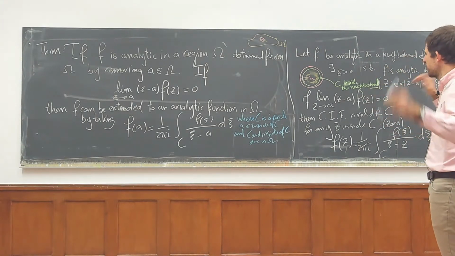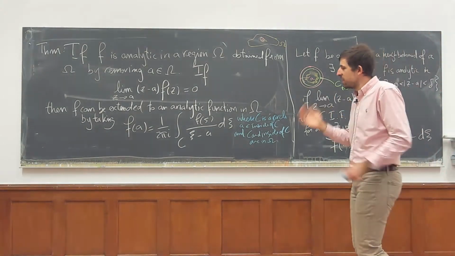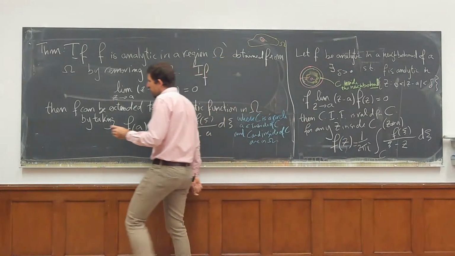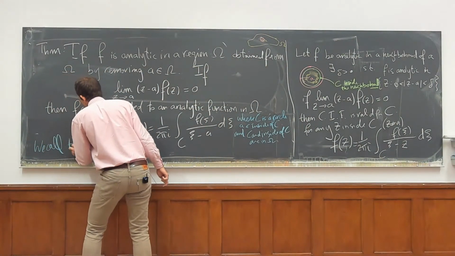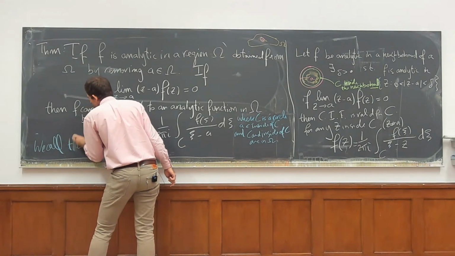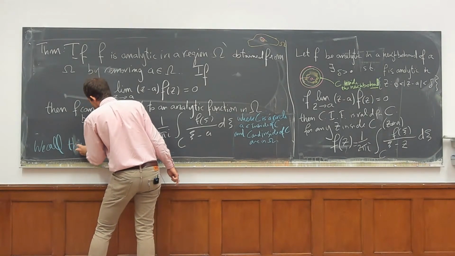By now it's proven, and then sort of made sense. Now we call this a removable singularity. Because it's not really a singularity.